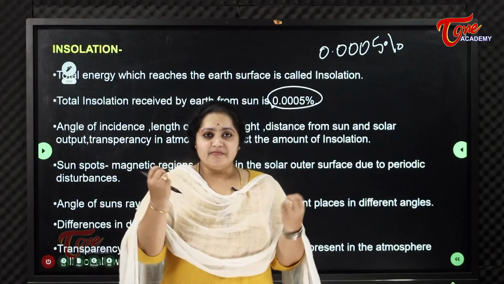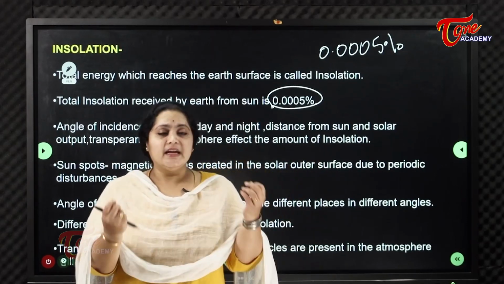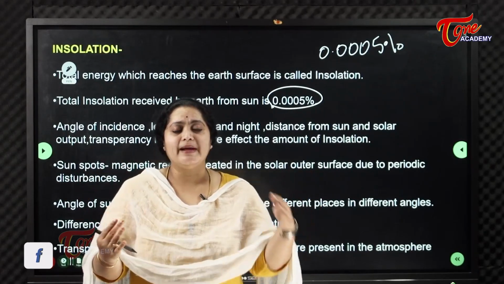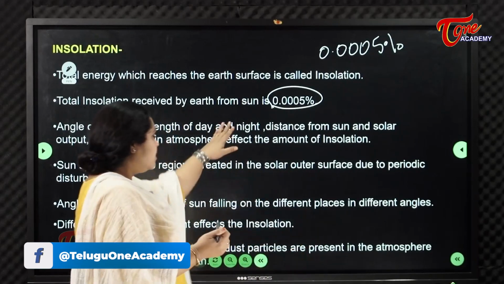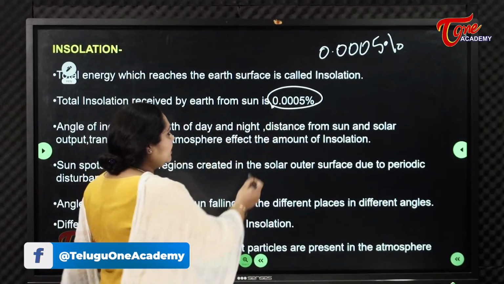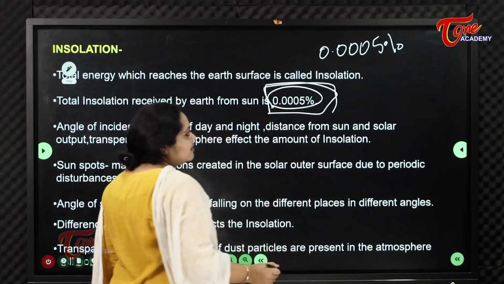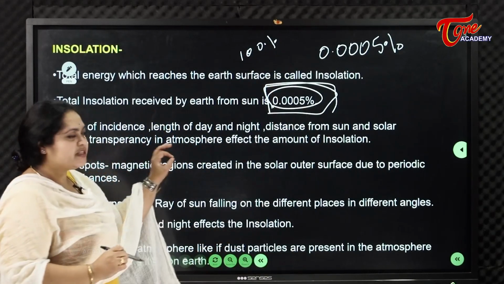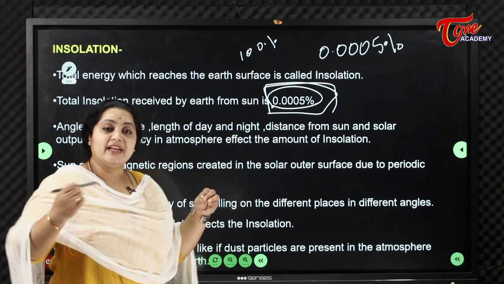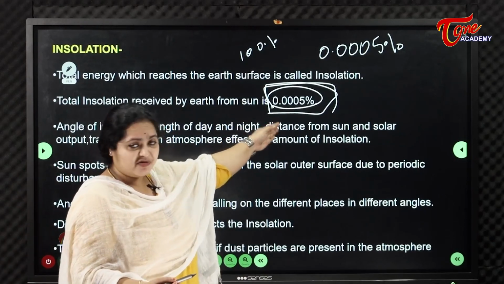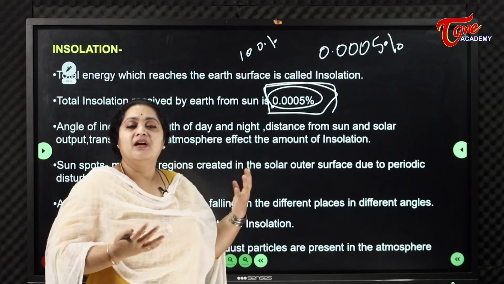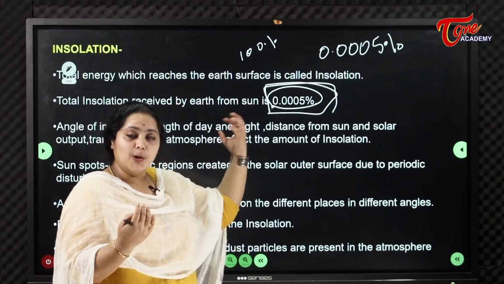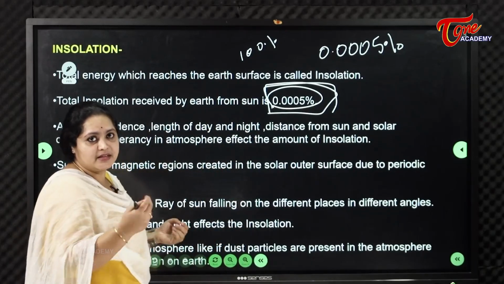So the atmosphere does a judicious thing, it knows what kind of rays to be sent and what kind of rays to be stopped. Exactly, it acts like a filter. So in total, we receive only this much of energy or insolation from the sun. Out of 100%, we receive only 0.0005%. So imagine we are receiving only this much percent, but also we can see the heat temperatures going on the earth. Imagine if we receive the whole 100% of insolation, then it's a gone case.